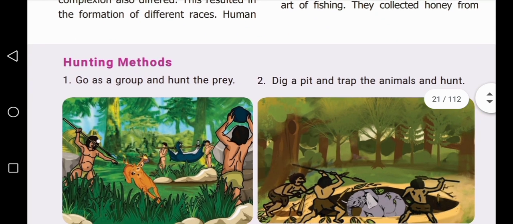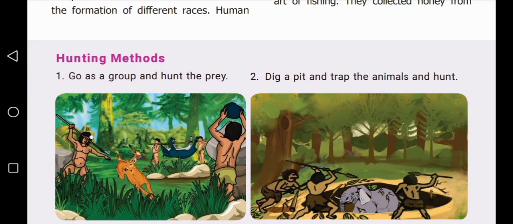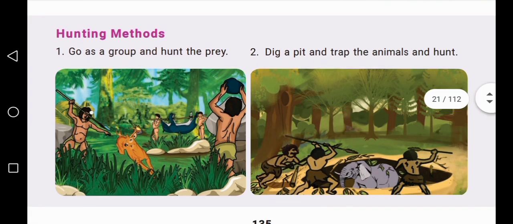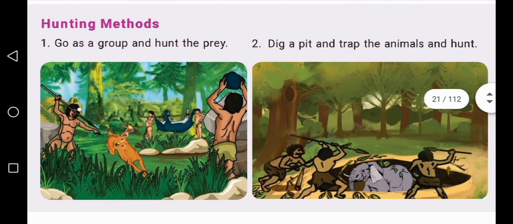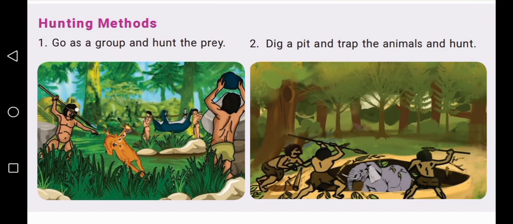There are two types of hunting methods. Before we see the hunting methods, we have to see the meaning of hunting. What is the meaning of hunting? Hunting means to chase or search for a wild animal or bird with the intention of killing the animal or bird. That is called hunting.